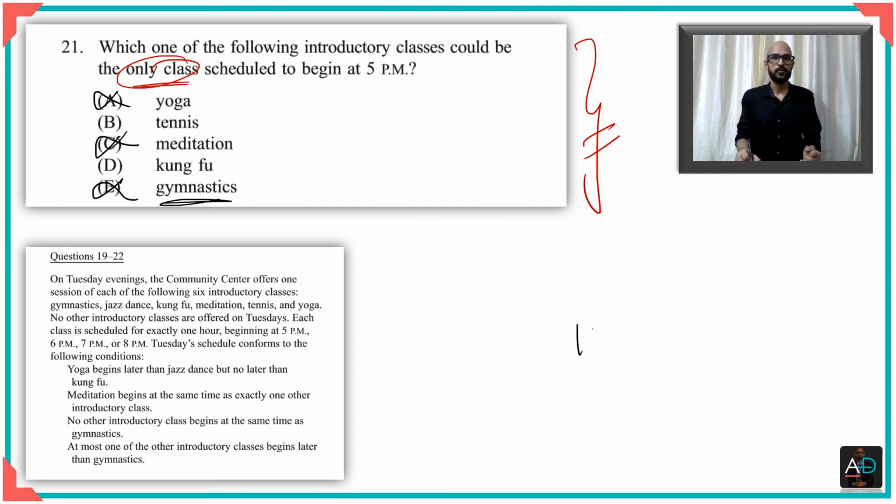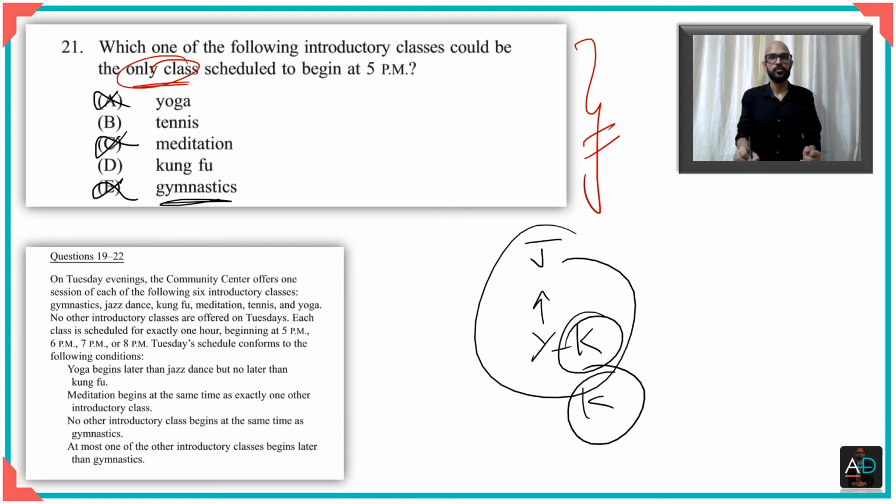If you look at Kung Fu, it is either along with yoga or after it, and you know that before yoga there has to be jazz. Therefore Kung Fu also can begin earliest at 6 p.m. Kung Fu cannot be a 5 p.m. class, and that leaves us with the answer tennis. Right? Very simple. Elimination is the key to solving questions such as these. As you could see, it was a simple question as soon as you start using the process of elimination.